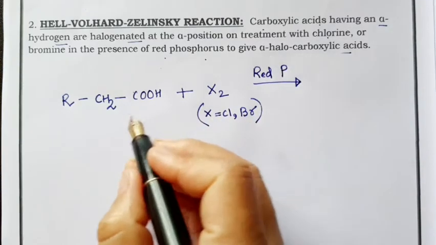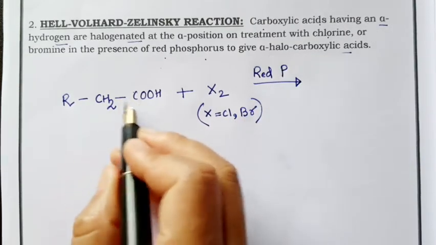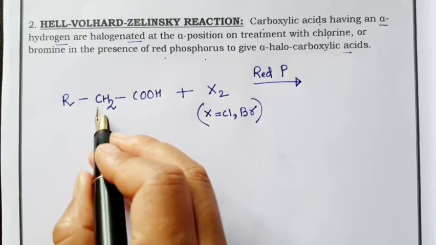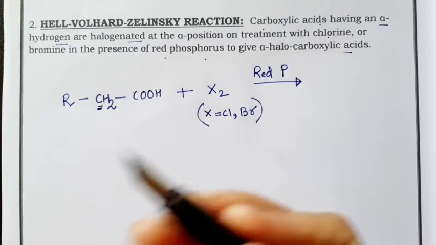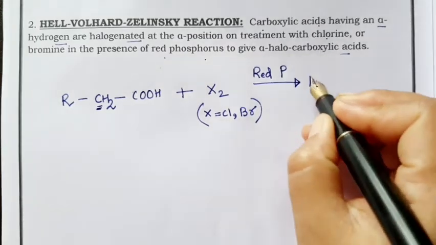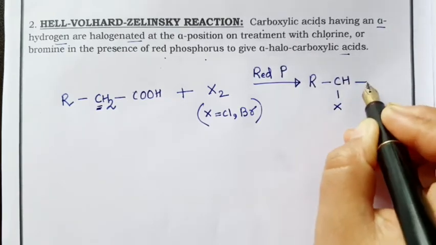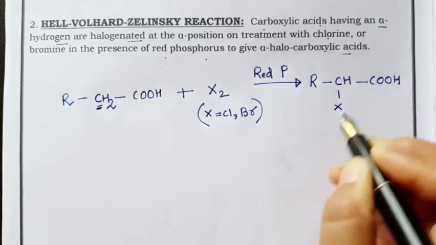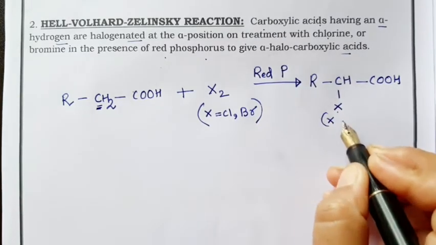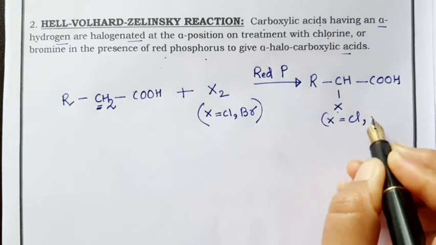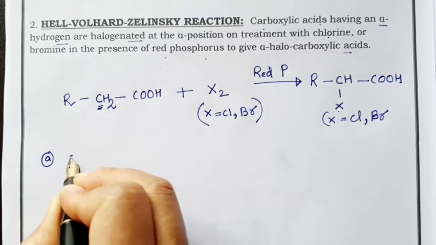What happened here: halogen. This carboxylic acid will get halogenated at the alpha position, so this carbon will get halogenated. H will get replaced by halogen, so you will get R, then CH, X, and COOH. You will get an alpha-halo carboxylic acid, and this X is again either Cl or Br. So, for example,